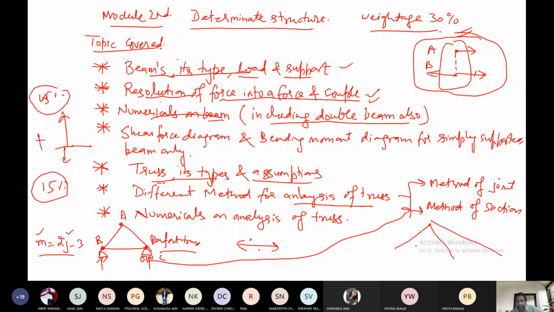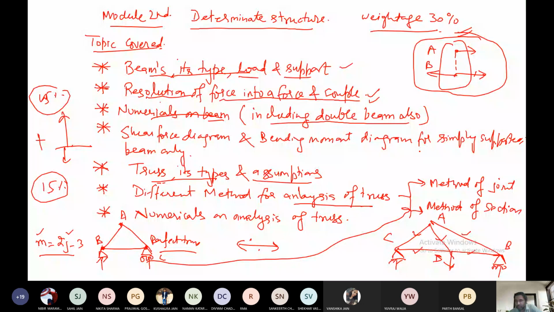So see once again here. This is again a truss. Fine. Let us say this is A, B, C, D. If I say to you, find the forces in all the members of the truss, what are the members here? This is AC, this is AD, this is AB, BD and CD. These are the 5 members here. If I ask you to calculate the forces in all the members of the truss, then you have to use method of joint. If the forces in all the members of the truss are to be determined, then the method of joint will be used. Is it clear now?